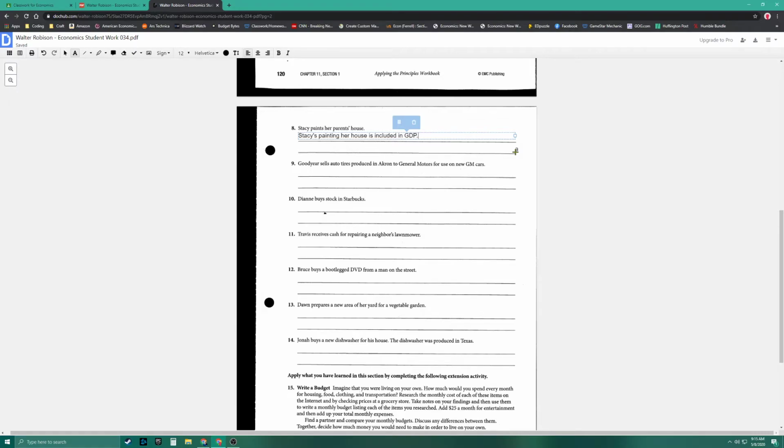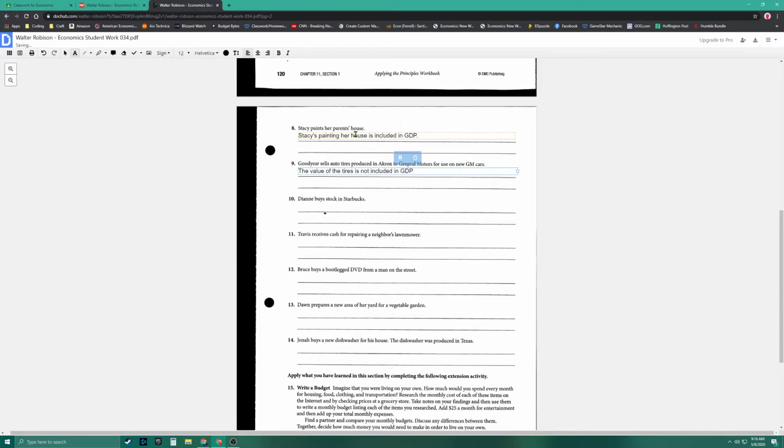And that's it. Number 9, Goodyear sells auto tires produced in Akron, which is in Ohio, to General Motors for use on General Motors cars. This one isn't really tricky, but remember, GDP has to be done on finished goods. In this case, we don't know that the cars are going to be done. So the value of the tires is not included in GDP.